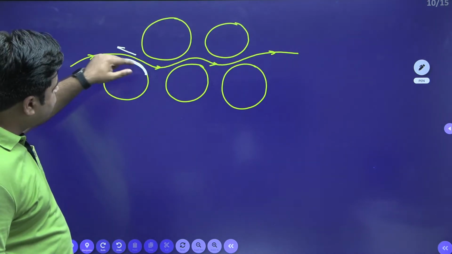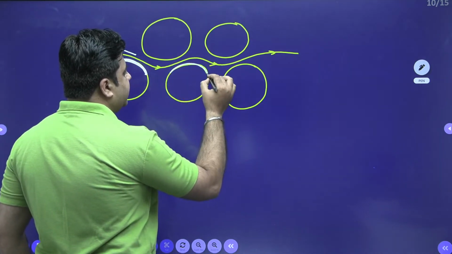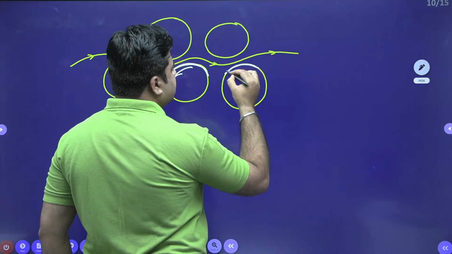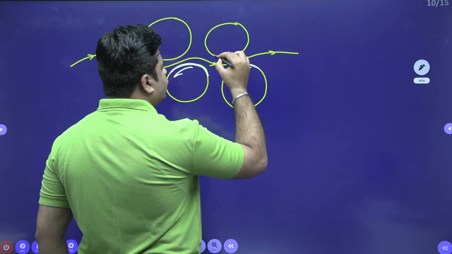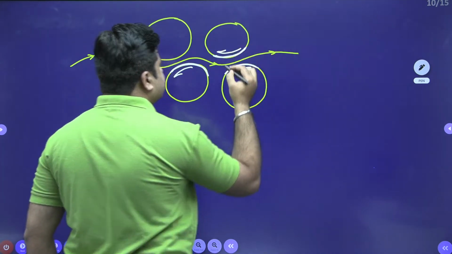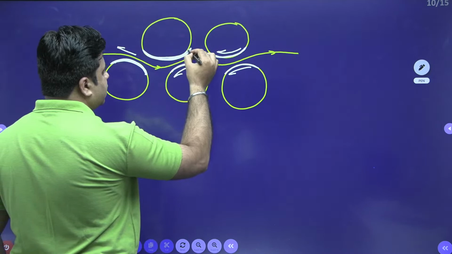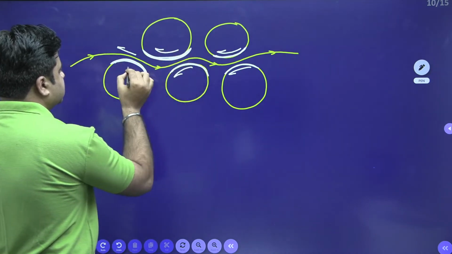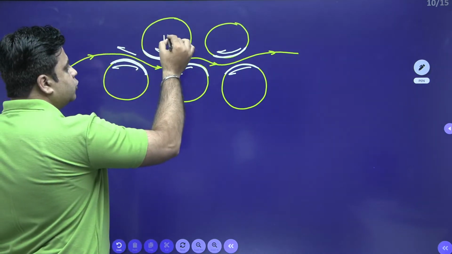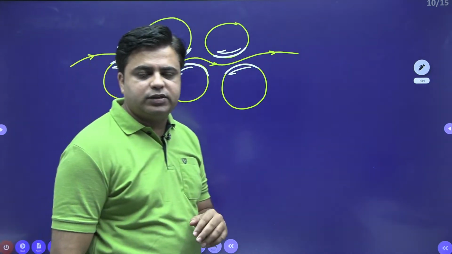When the water is flowing through the interconnecting void, this surface of the soil medium is applying the frictional force over this flowing water, like this. So this surface of the soil medium is applying the frictional force, or it is creating hindrance for this water to flow through the interconnecting voids.